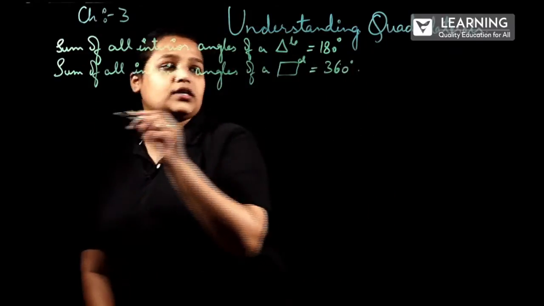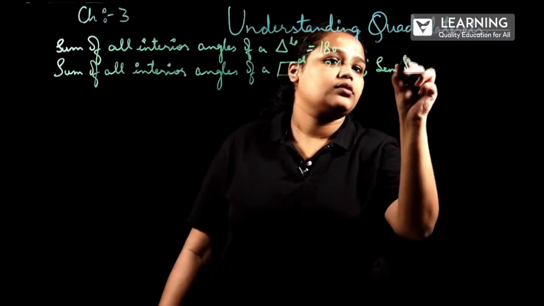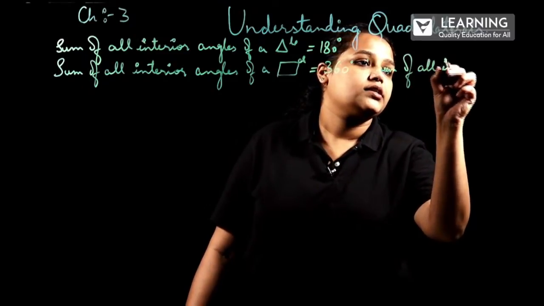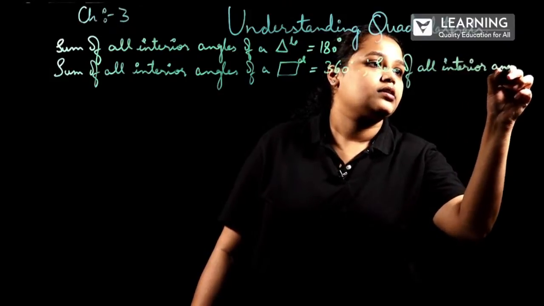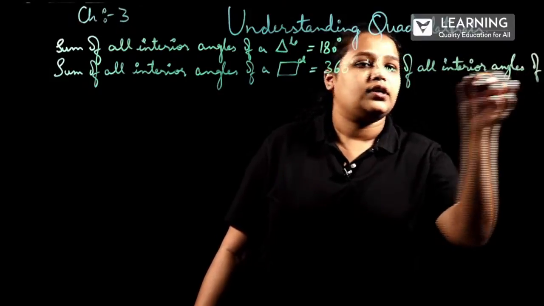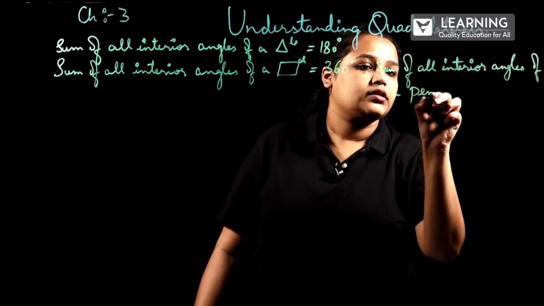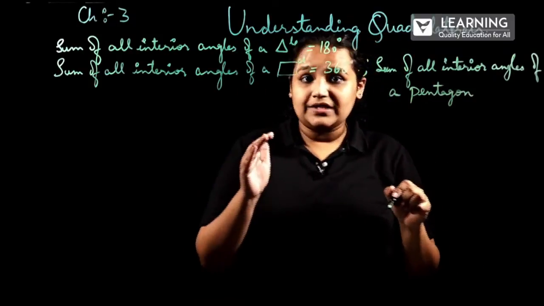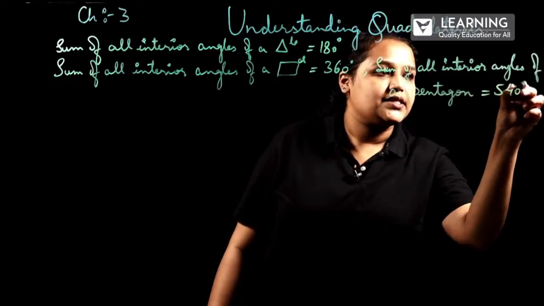And let me write here, the sum of all interior angles of a pentagon, means the polygon which is having 5 sides, will be equal to 540 degrees.